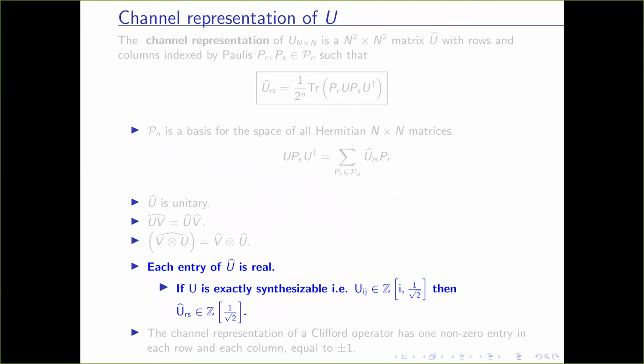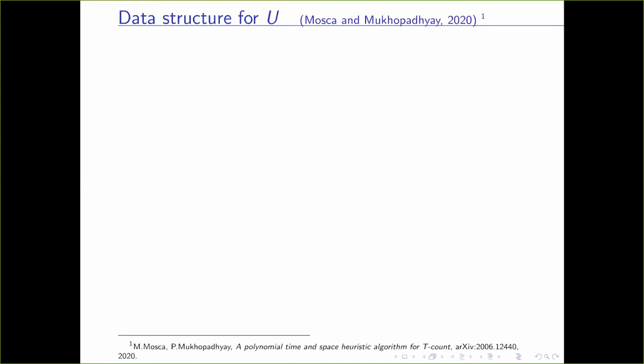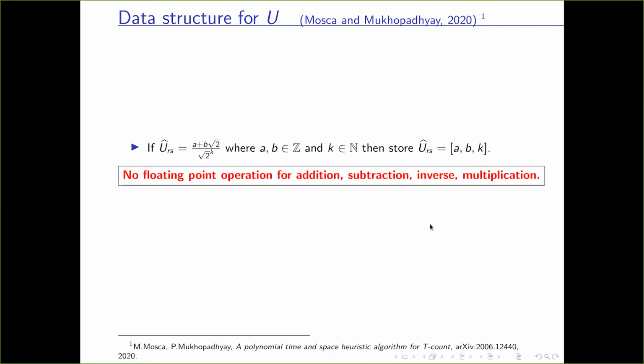Now, as I said, each entry of this channel representation is real. So if it is exactly synthesizable, then the channel representation belongs in the ring Z[1 by root 2]. So we can have a very nice data structure for this matrix. We can simply store the elements A, B, and K, and these are integers. And we can perform all the operations, addition, subtraction, inverse, or multiplication, just by using integer arithmetic. So no floating point operation is required.